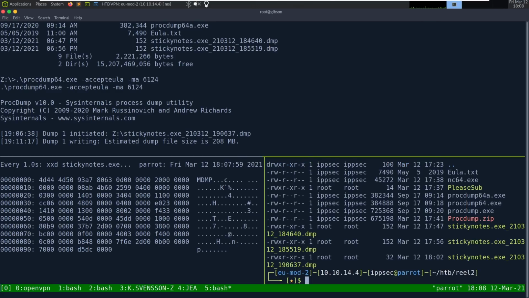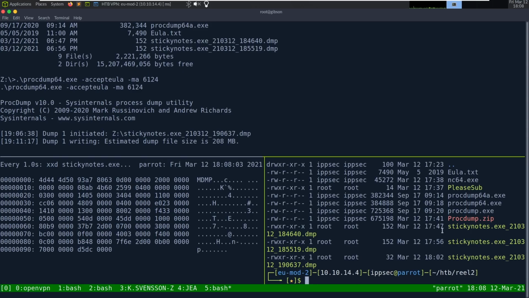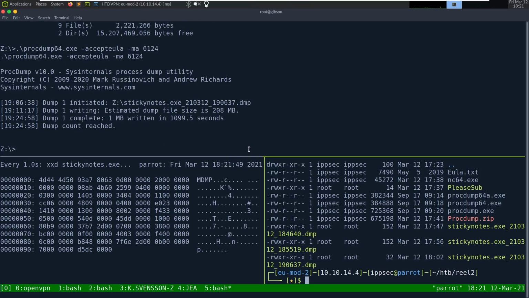If you look at SMB, it is 32K. Or these are a bit bigger at 152, but yeah, this is going to be huge. It'll take quite a while to dump, so I'm just going to let my box idle. It looks like the dump finally finished, but I'm not happy with the 1 megabyte written. So chances are this failed yet again.